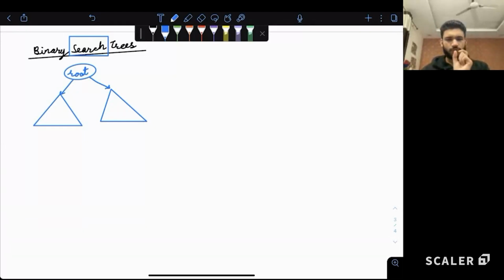So for the current root node, everything here should be less than root and everything here should be greater than root.